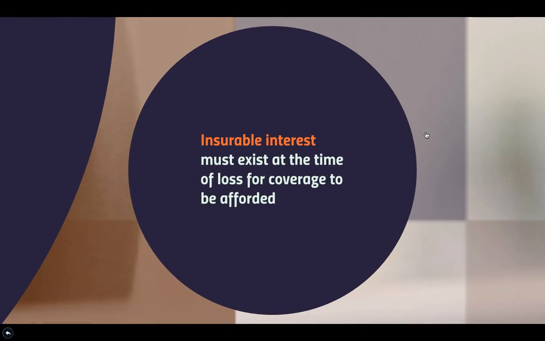The insurable interest has to exist at the time of the loss for coverage to be afforded. In other words, a person can buy the insurance policy, a person can carry the insurance policy, but they cannot collect on the insurance policy if they don't have insurable interest at the time that the loss occurs.